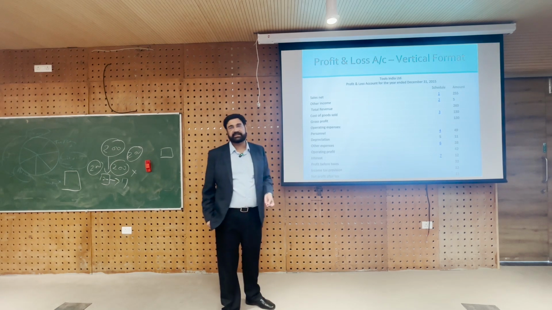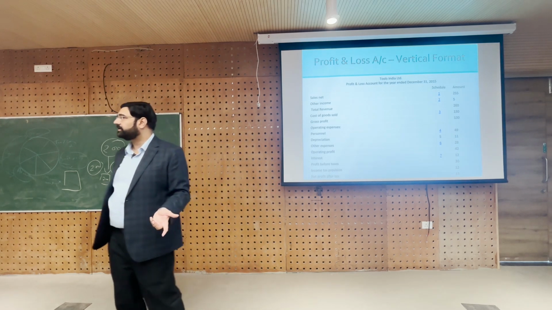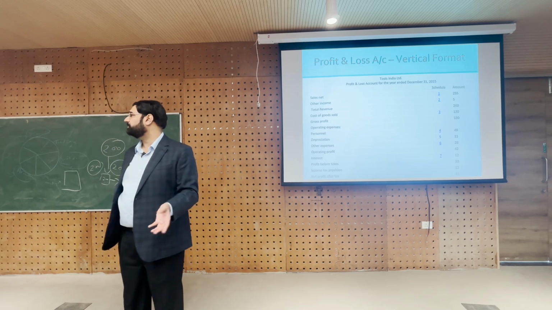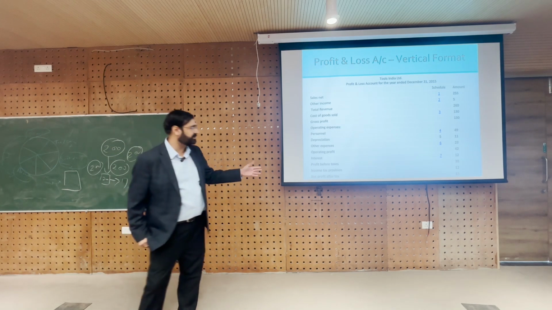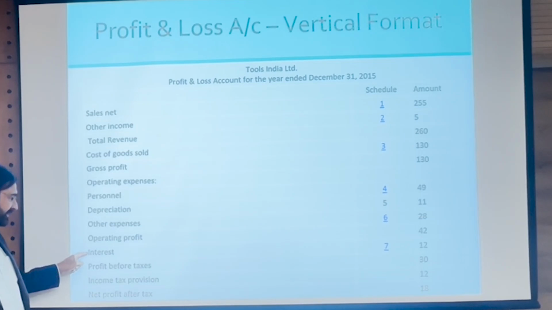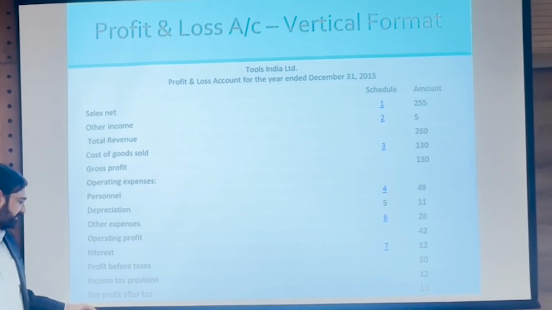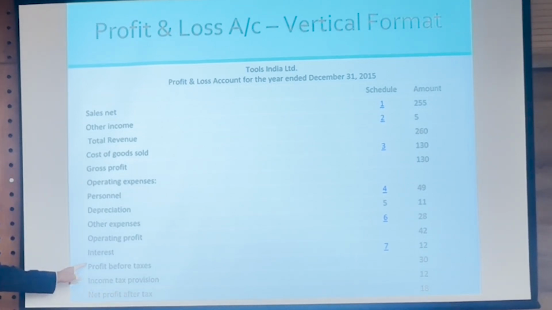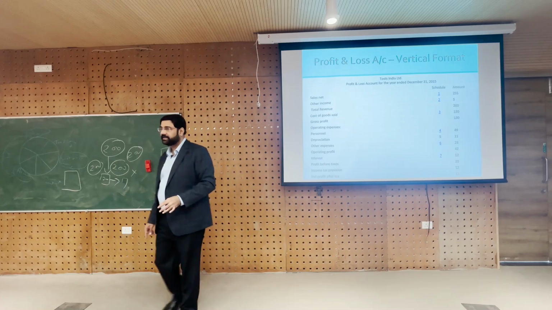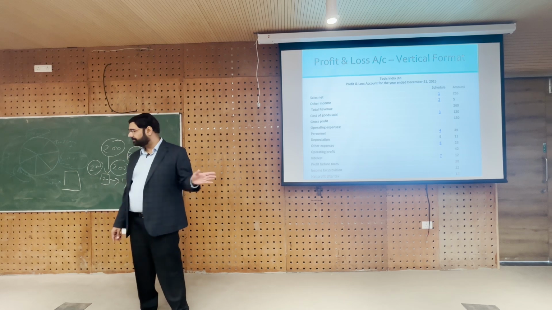Earnings before interest and taxes, and operating profit is also called OPBIT, operating profit before interest and taxes. OP is operating profit. Then from that you subtract interest, you get profit before tax. Then from that you subtract tax, you get net profit after tax. The short form of profit after tax is PAT, and profit before taxes is called PBT, right. And operating profit is called EBIT, and if you even add back depreciation, it is called EBITDA. It is coming up in one of the slides.